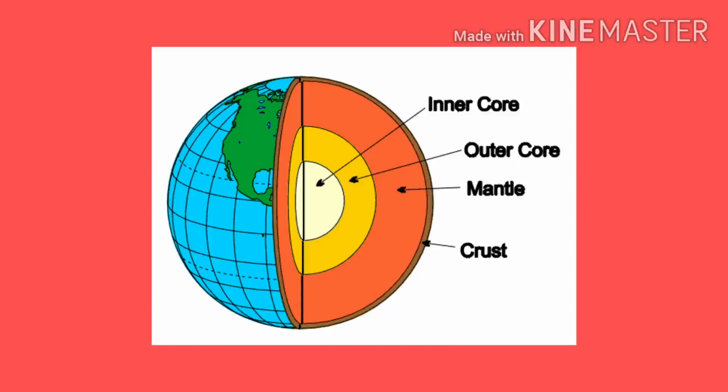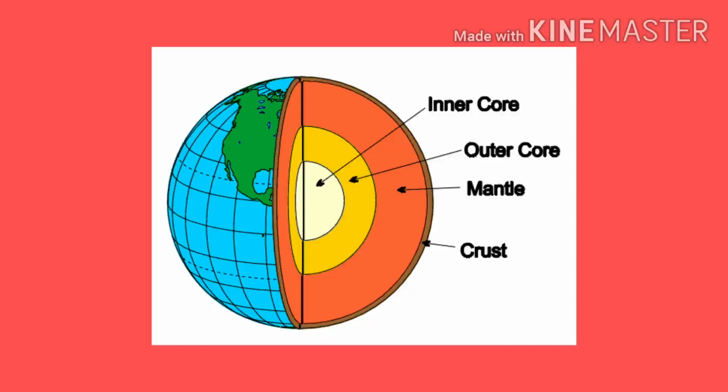Our earth can be divided into 3 layers, that is crust, mantle and core. Core is also divided into 2 layers, that is inner core and outer core. What we see as soil and mountains is only the surface of earth, and that is also called the crust. Under the crust there is the mantle, and below that there is the core.